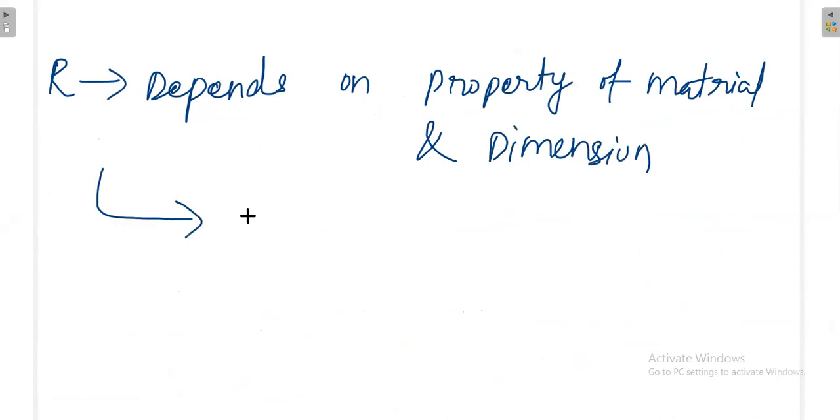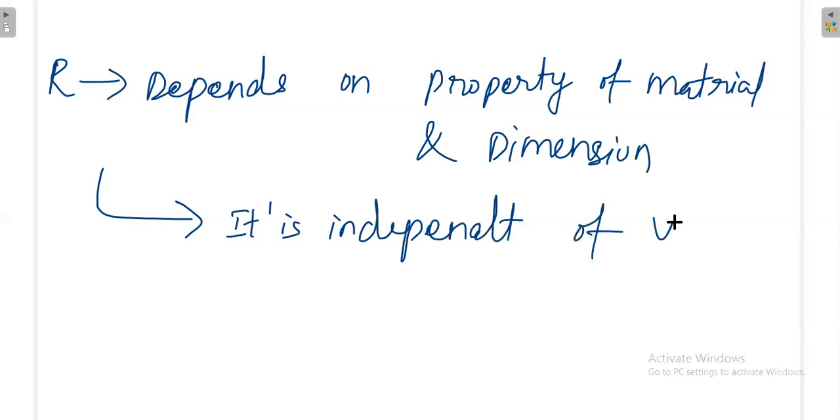What is important is that it is independent of voltage and current, because based on R only, voltage and current change their pattern. R is not changing itself based on voltage or current. R is like a constant. Once you fix all the other quantities, R is like a constant. How much R you have will be decided by these parameters, properties and dimensions.